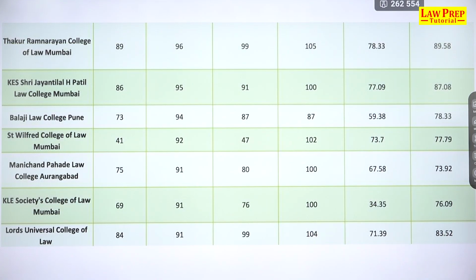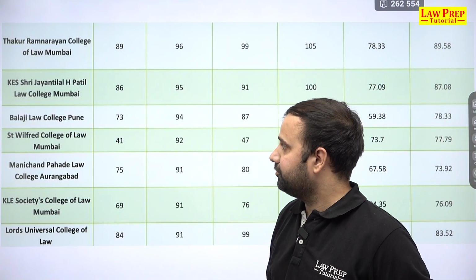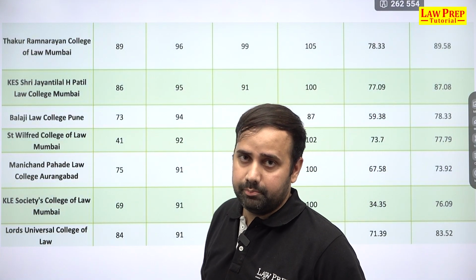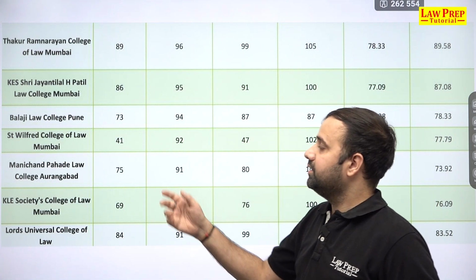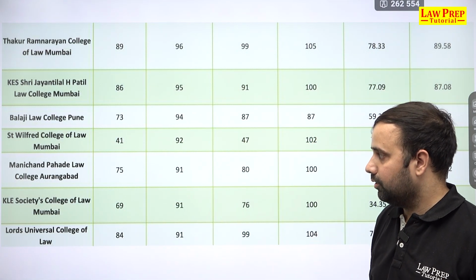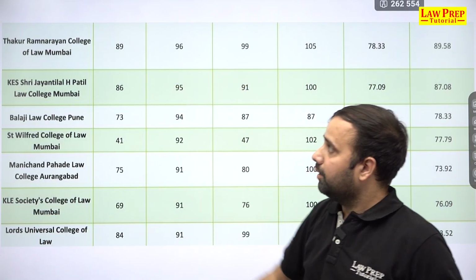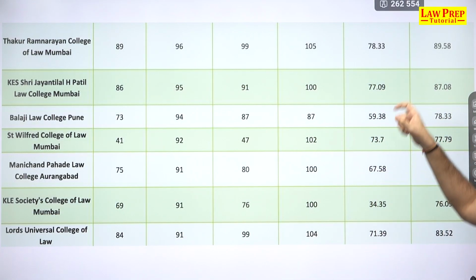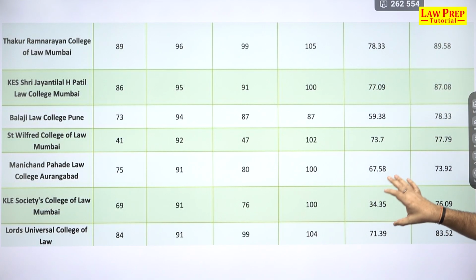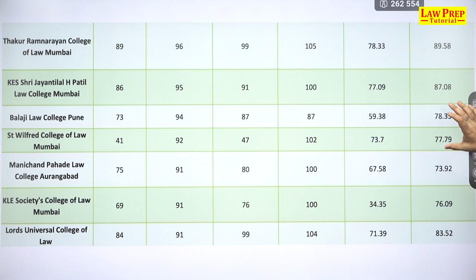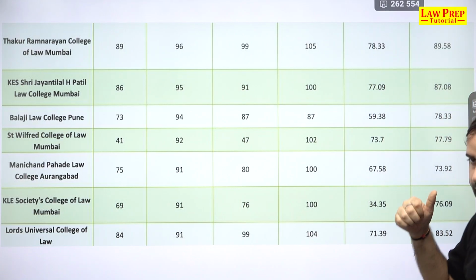And this is the last bit of 7-8 colleges. I had compiled a list of a total of 24 colleges based on the statistics that we had for the last 3 years. And in these, you have KLE's Societies Law College of Mumbai, Lord's Universal College of Law, Wilfred College, Balaji, and Thakur Ram Narayan. In all of these, you will notice one thing. If you talk about the latest trend, which is 24-25, you have to understand that for a non-Maharashtra candidate, for even an average college or the topmost colleges, you have to be in the range of at least 80, 85 plus, or 85 percentile plus.